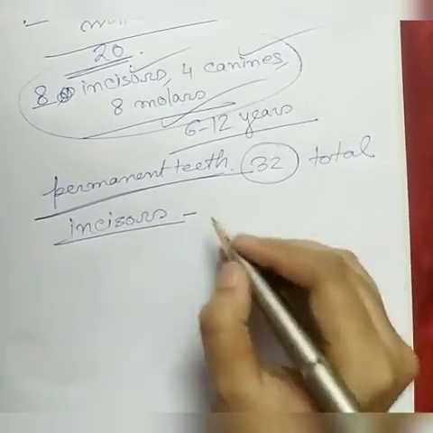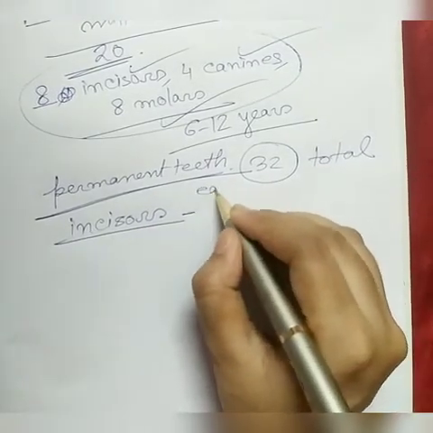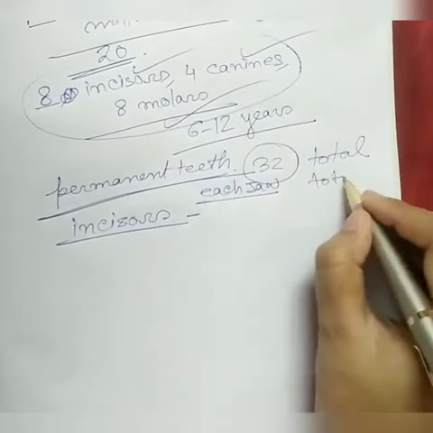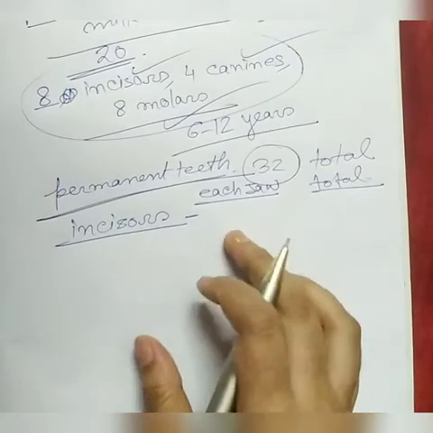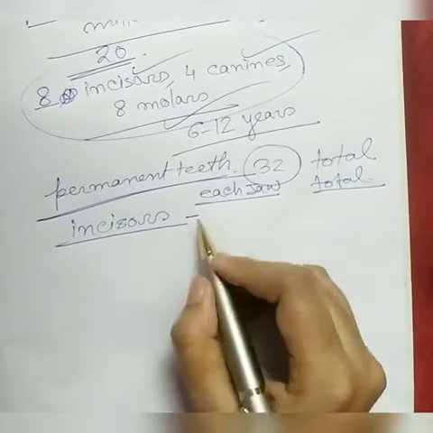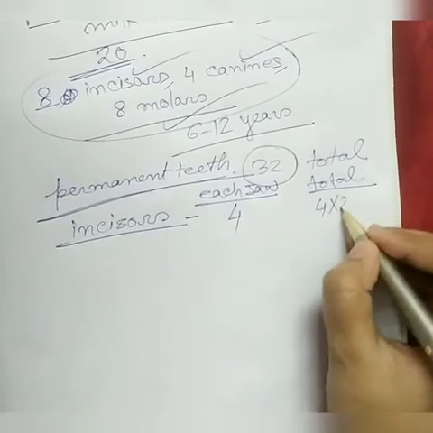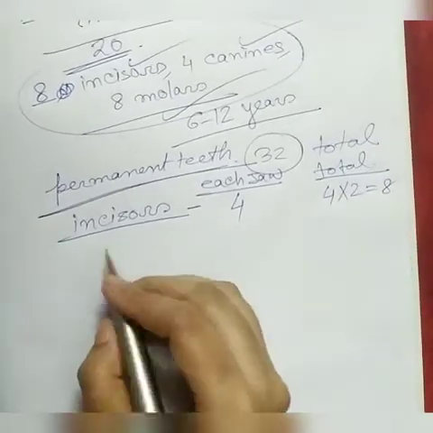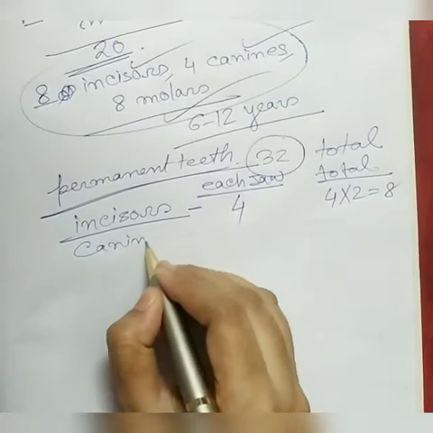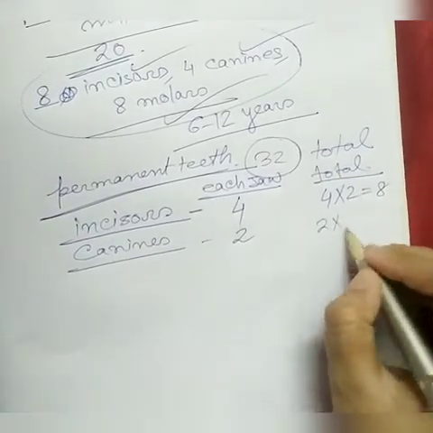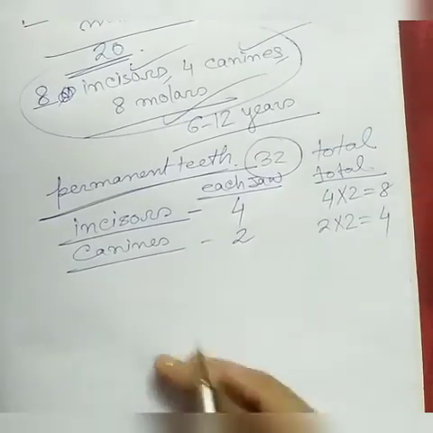We have 2 jaws, upper jaw and lower jaw. In each jaw 4 incisors are there, so the total number is 4 into 2 equals 8. Next is canines. Canines are 2 in each jaw, total number 2 into 2 equals 4.